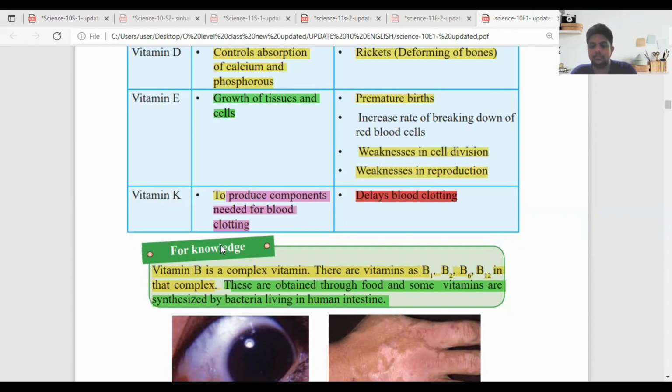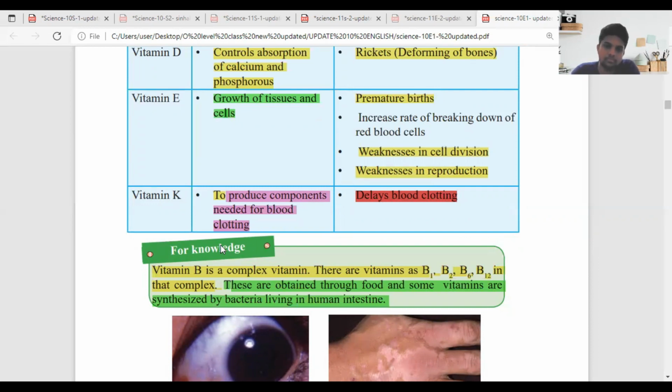Okay, so those are the main things that we can see. Based on that, Daru, when we go to the functions, the two vitamins, vitamin E and vitamin K, both are fat soluble vitamins. Only the B and C are water soluble. A, D, E, K, all are fat soluble.